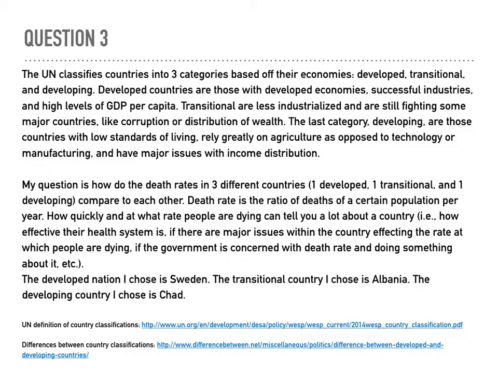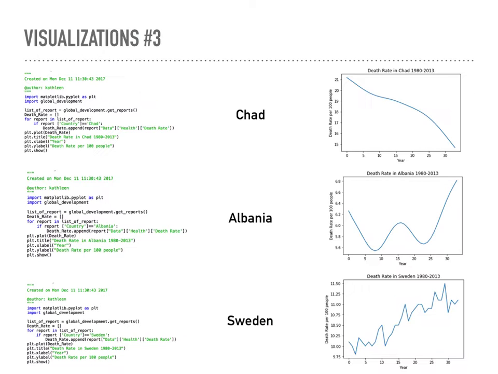Death rate is the ratio of deaths of a certain population per year. How quickly and at what rate people are dying can tell you a lot about that country, and that's what I wanted to compare more. The developed nation I chose is Sweden, the transitional is Albania, and the developing country I chose is Chad. Here are the visualizations for that question.